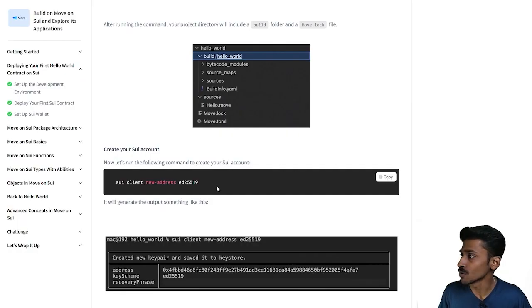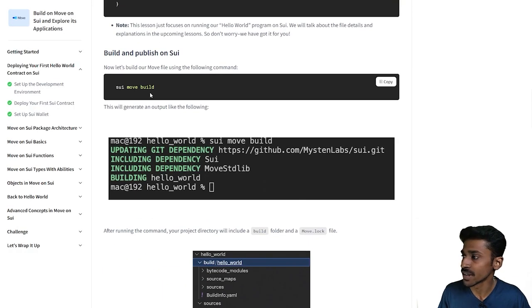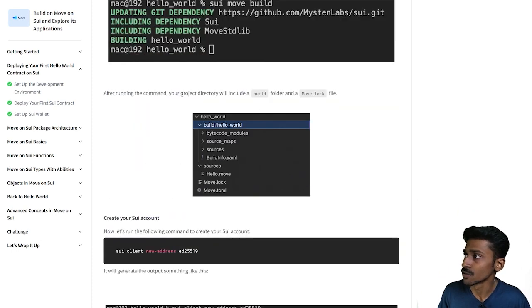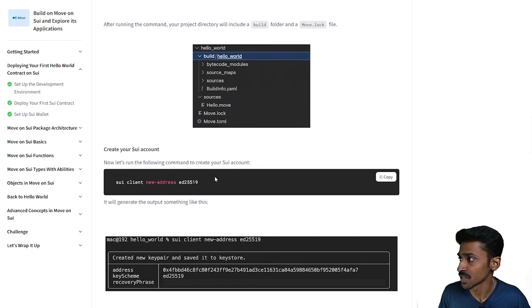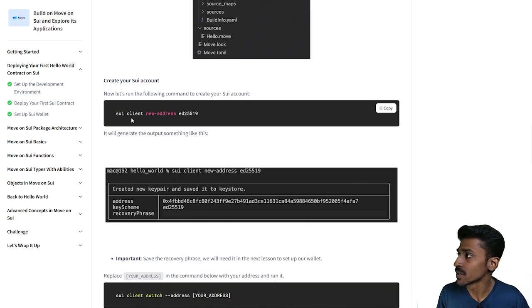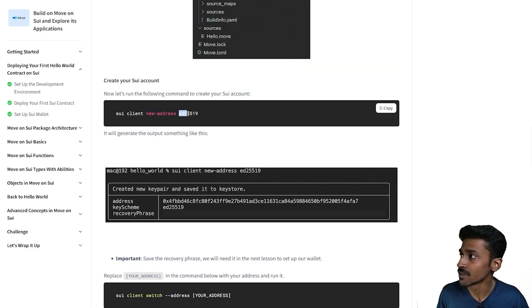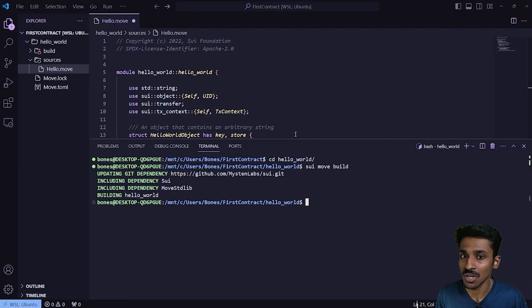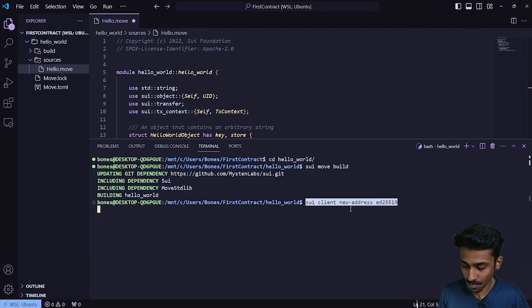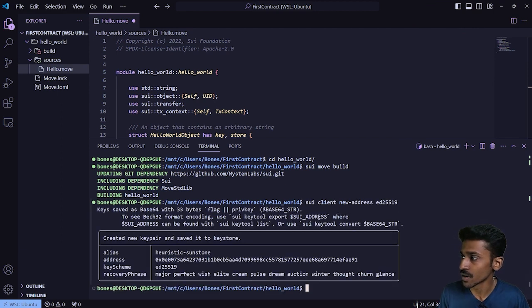Now, moving forward, we are almost done with building our smart contract. There you go, your project directory will include a build folder and a move.log file, which is nice. Now what we want to do is create our own Sui account. So we're going to run this particular command, which is sui client new-address, and this ed25519 is the key scheme. This is the command that we want to copy. I'm going to jump back into VS Code, paste this command over here, and press enter.